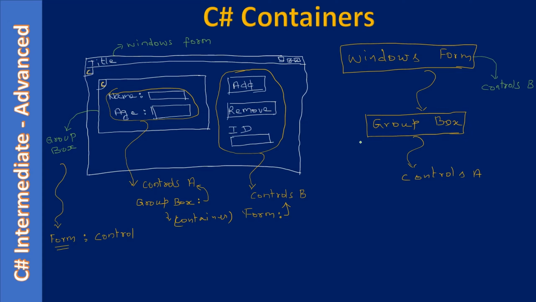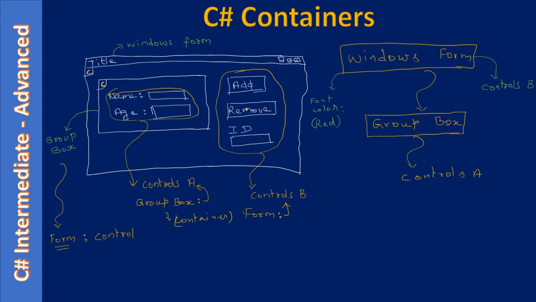If we want to set a property, for example for Windows Form, let's say we are setting the font color as red. Windows Form is a container, so it contains the GroupBox as well as controls B, right? So the red color is applied to all controls in control set B.